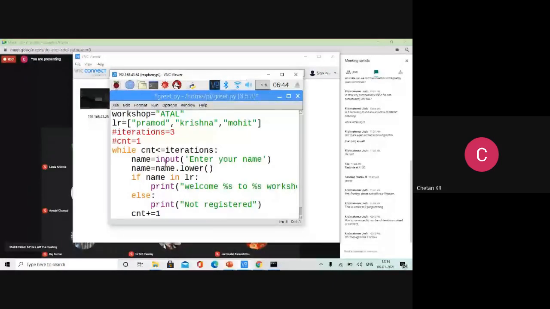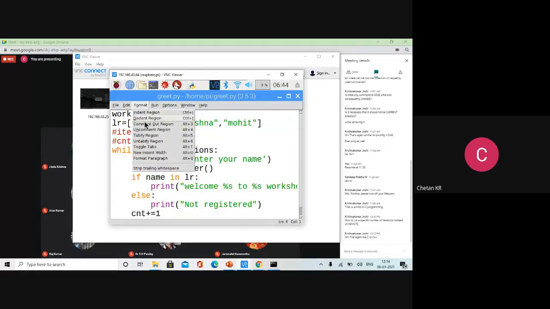In C or C++ and Java, you might have studied, there is a multi-line comment. You can completely comment a region. It is not there in Python. But for your convenience, in this IDLE editor, there is an option called comment out and uncomment out. You can use that to comment a particular region continuously. If you want to uncomment that, there is an option called uncomment. Okay. Now, we will change the program.